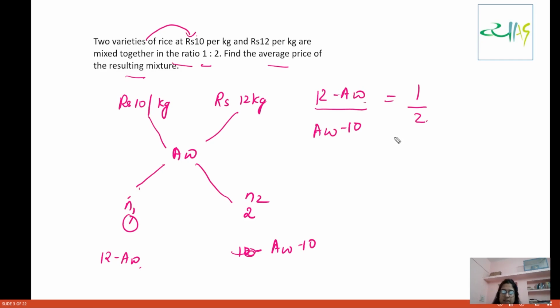It is a very easy thing to do. What are you going to get? 24 here. You are going to get 2 times AW here, AW here, and minus 10 here. Now this side it will come to be 34. This is minus 2 times AW. So this will become 3 times AW. So AW will become how much? 34 divided by 3.